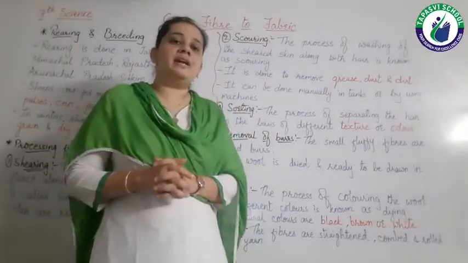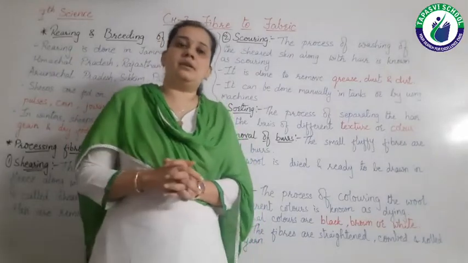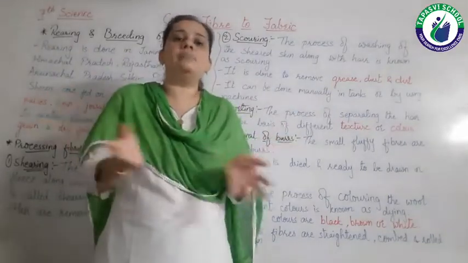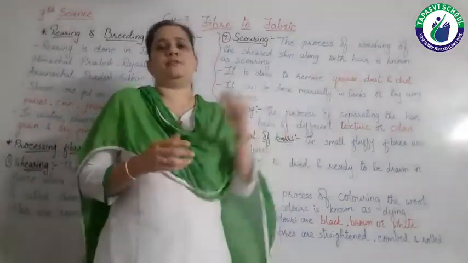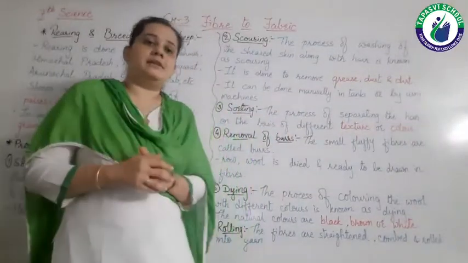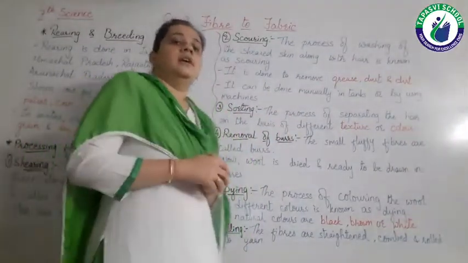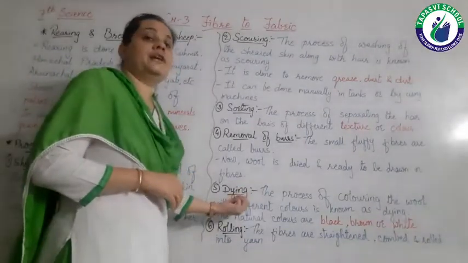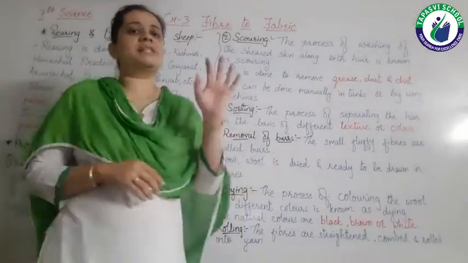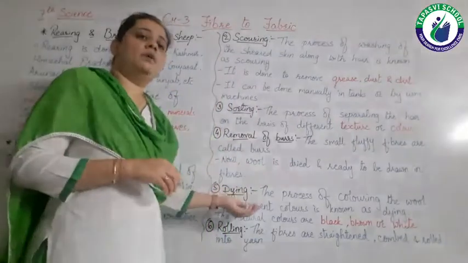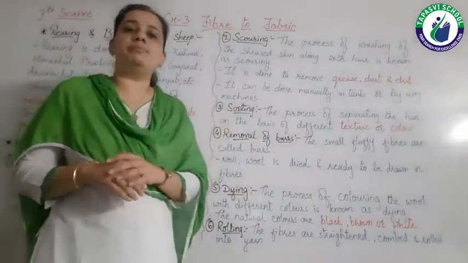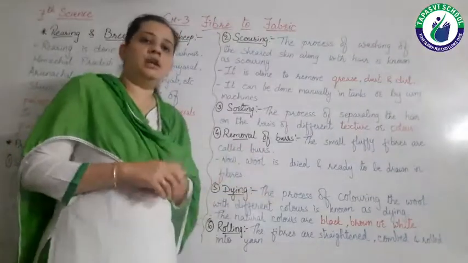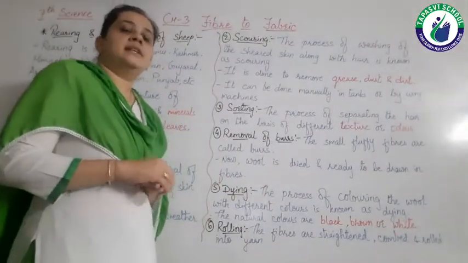So we know that we are getting sweaters and all the woolen materials in a variety of colors. So these colors are applied on the wool by the process of dyeing. Okay, dyeing means coloring, right? So here we are coloring the material, coloring the wool. Okay, so this is the process.